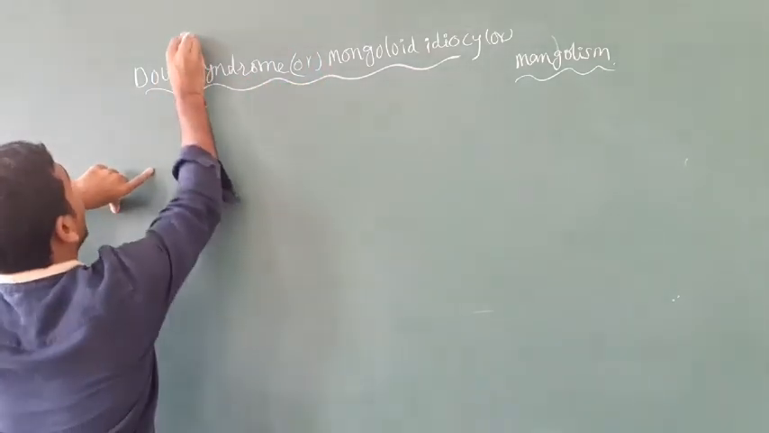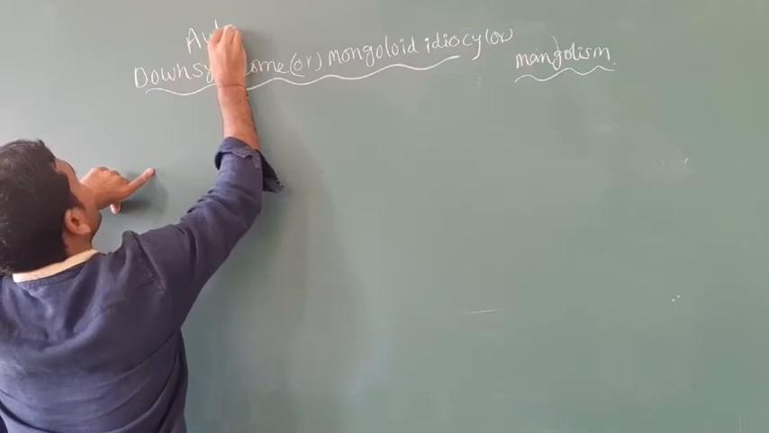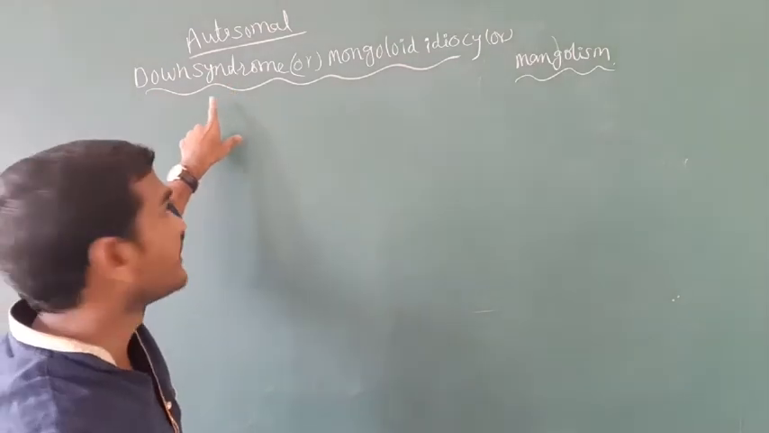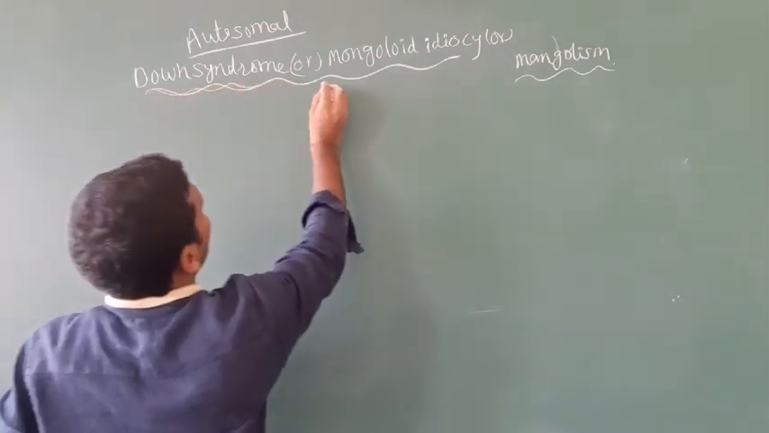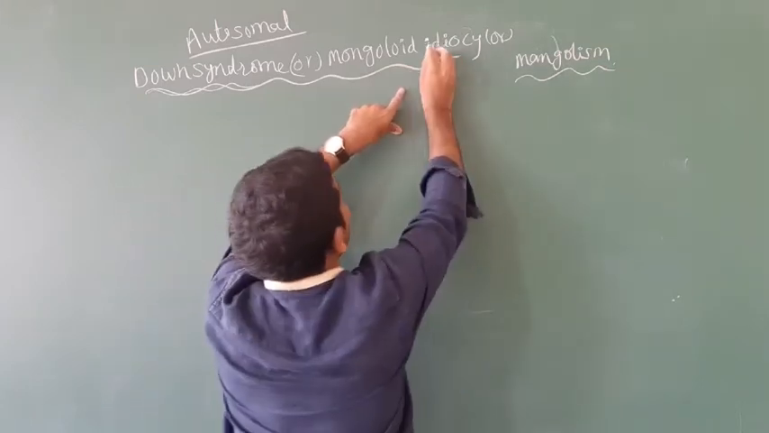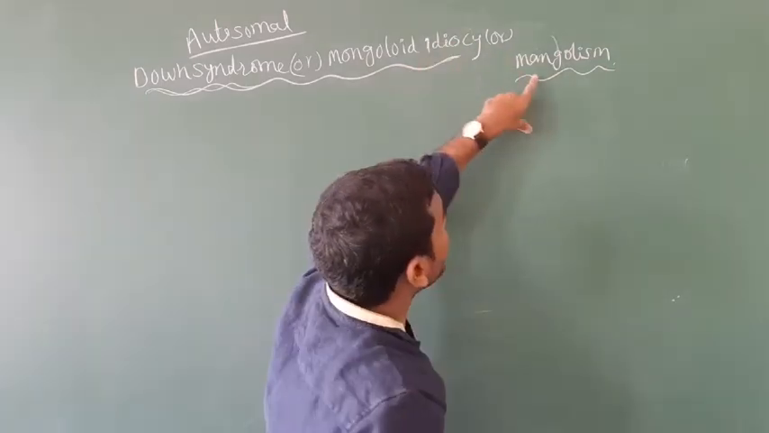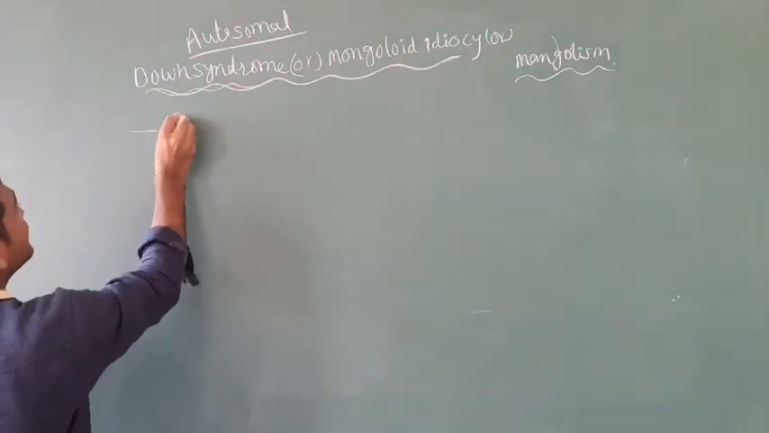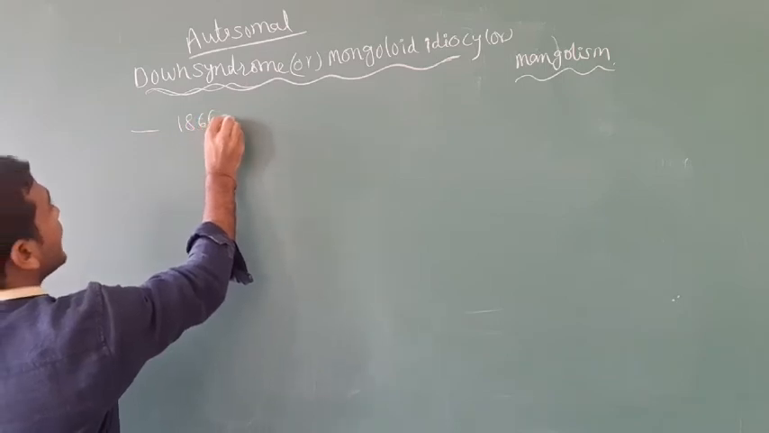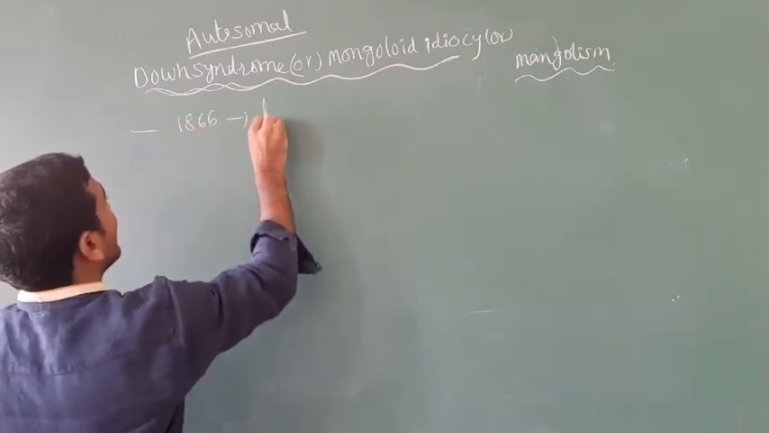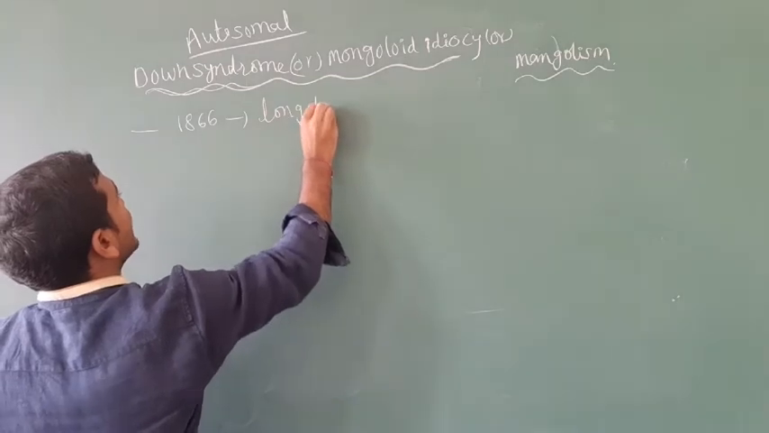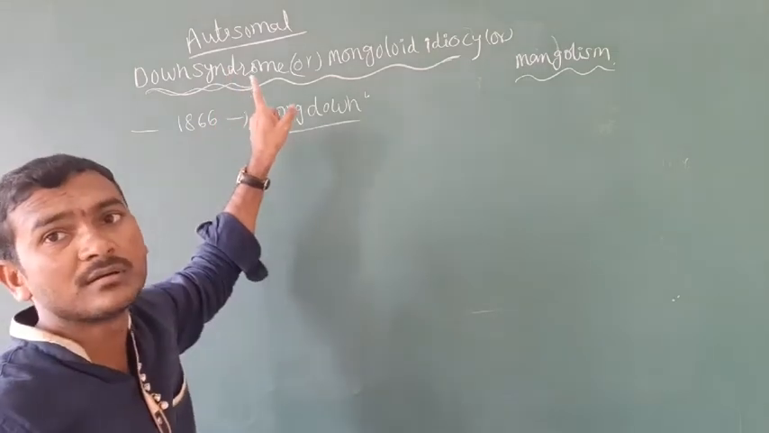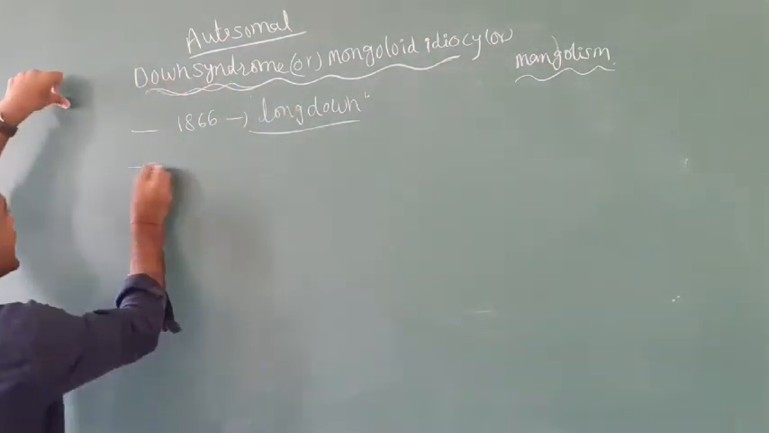Now, about autosomal disorders. In the autosomal disorders, the first one is Down syndrome, also called mongoloid idiocy or Mongolism. Actually, Down syndrome was first reported in the year 1866 by Professor Langdon. Professor Langdon first reported this, that's why the syndrome is called Down syndrome.